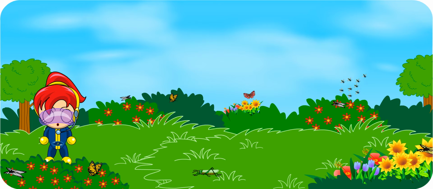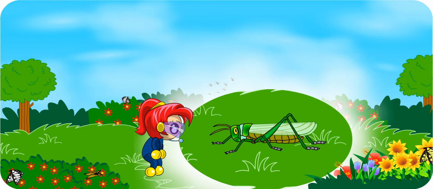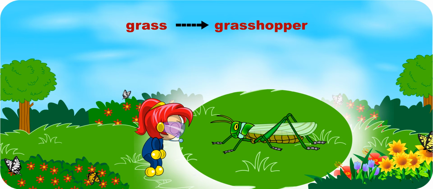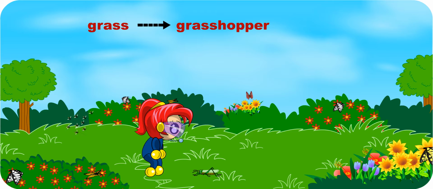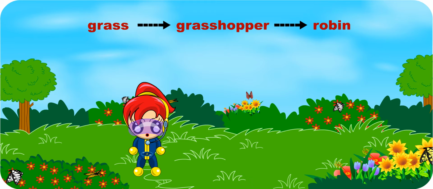A food chain starts with a producer. When the grasshopper eats the grass, energy from the grass is transferred to the grasshopper. Then the robin gets its energy from the grasshopper by eating it. I see you have not forgotten what you had learned about food chains.